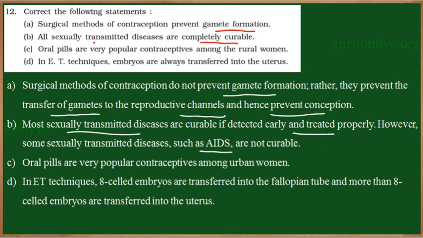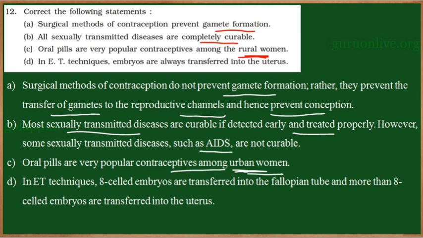The next statement: oral pills are very popular contraceptives among rural women. Oral pills are very popular contraceptives among the urban women, not among the rural women. So this statement is incorrect. It is not popular among the rural women, but they are popular among the urban women.